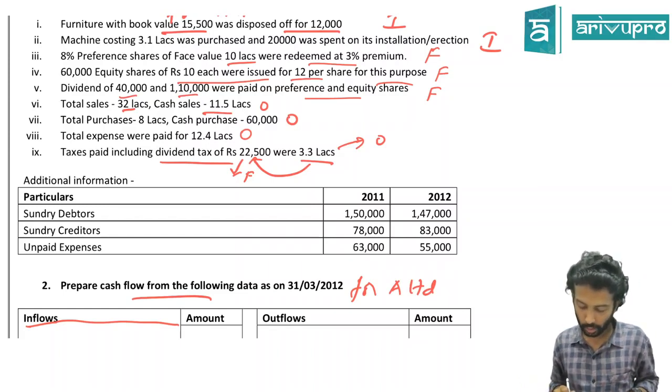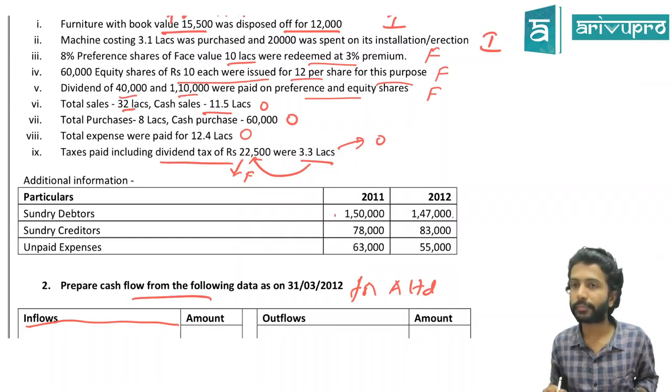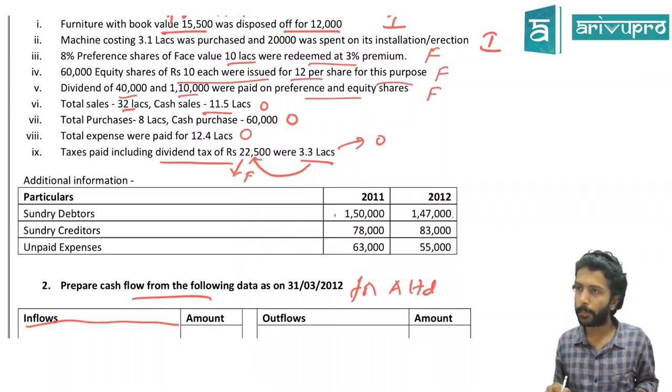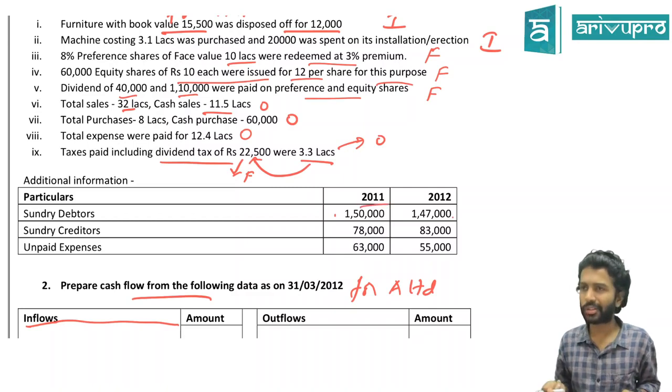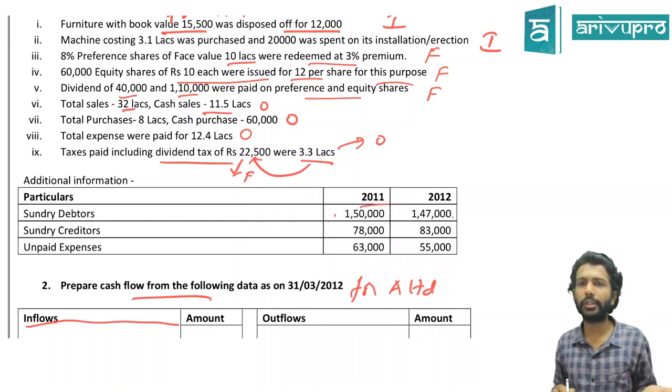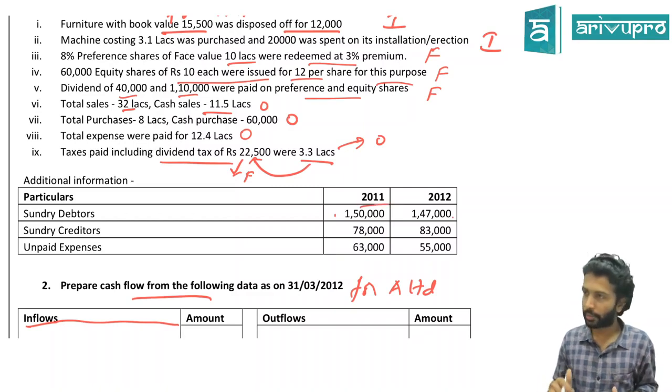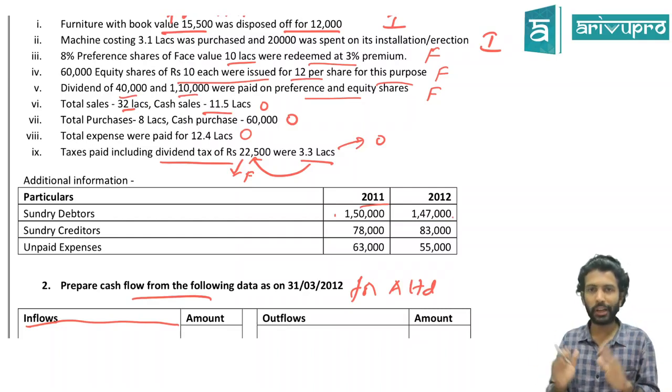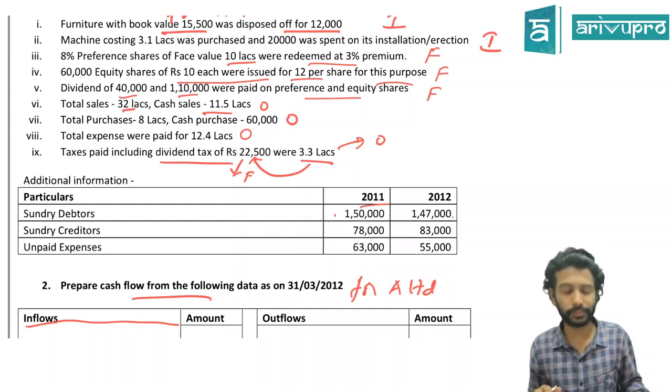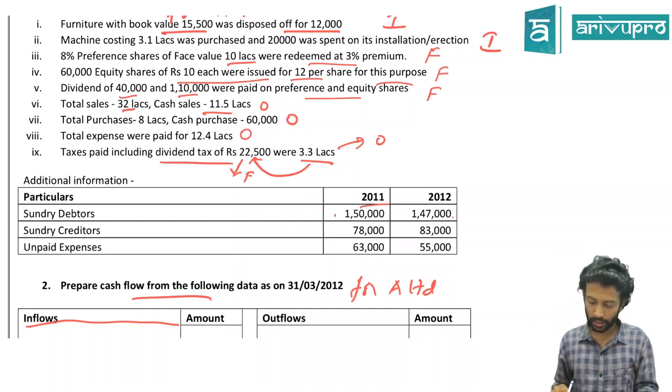So they've given debtors' opening balance and debtors' closing balance. 2011's closing balance will automatically become 2012's opening balance. That's why I'm saying opening and closing. Normally they will give you a balance sheet for 2 years. Instead of giving opening and closing balance, they'll give 2 balance sheets. Similarly, what have they given for creditors? Opening and closing.